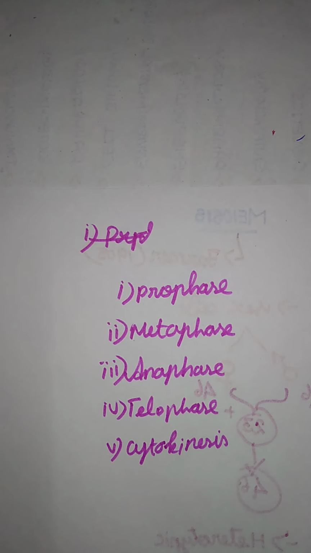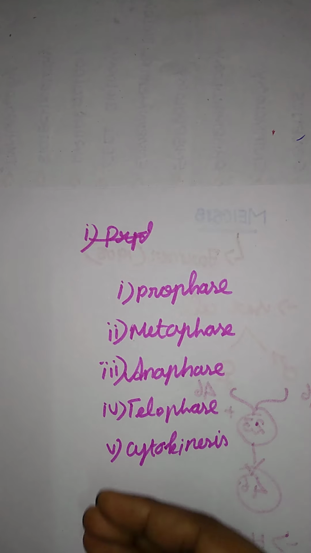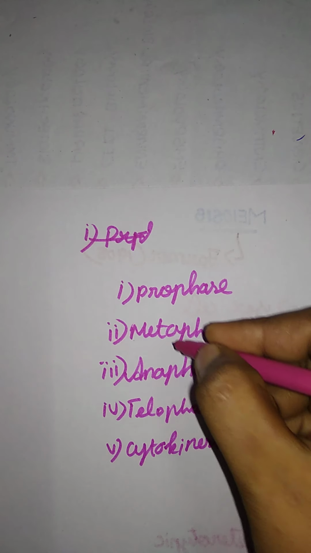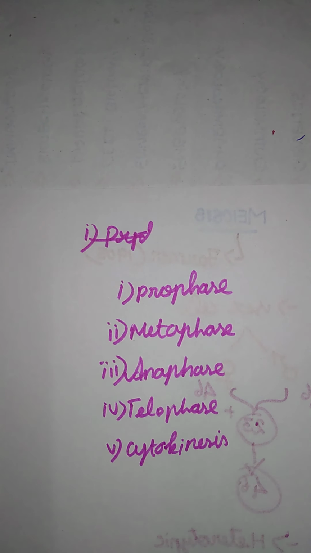These are the 5 phases of cell division in heterotypic. Daughter cells form from the parent cell through 5 stages: prophase, metaphase, anaphase, telophase, cytokinesis, which we already saw in mitotic cell division.